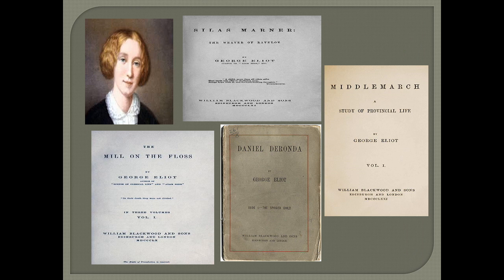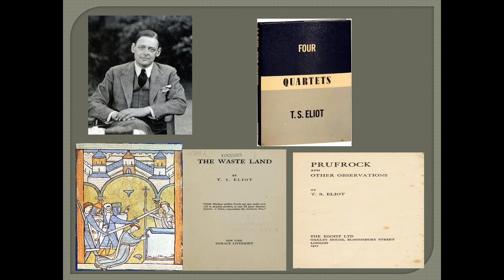Next is George Eliot. Here you can see the famous author George Eliot, and these four books are very famous works written by her: The Mill on the Floss, Silas Marner, Daniel Deronda, Middlemarch. These are very famous books written by her.